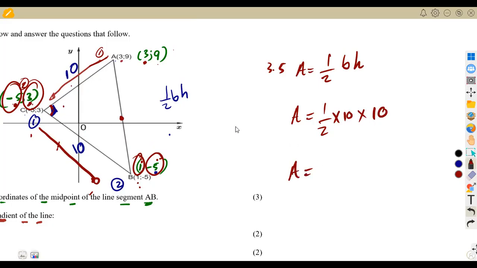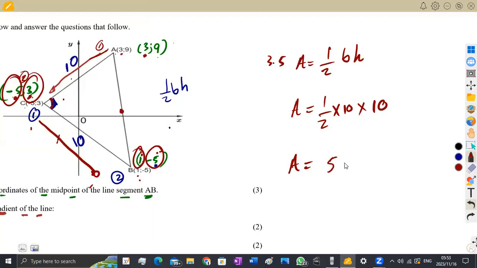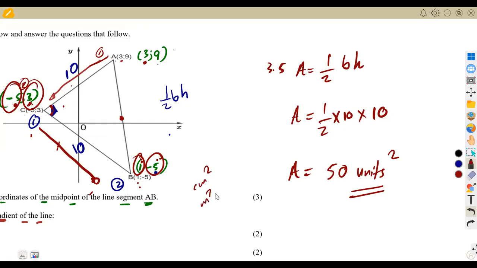So this gives us our area in square units. We do not have centimeters on this diagram. We have got units, so we're just going to write square units, all right? Representation of what? Of area. So that's half of 10 times 10, which is going to give us 50. So our area is going to be 50 units squared, or 50 square units. Remember, our area can be square centimeters, square meters, square millimeters, and so on. So the moment you talk about area, it must be in square units.